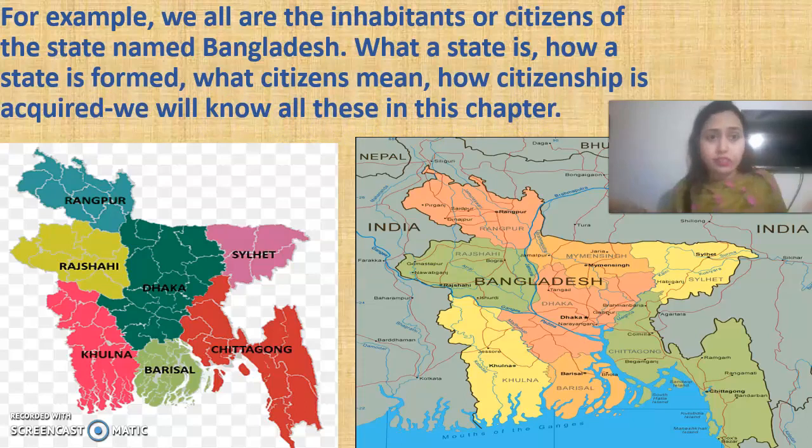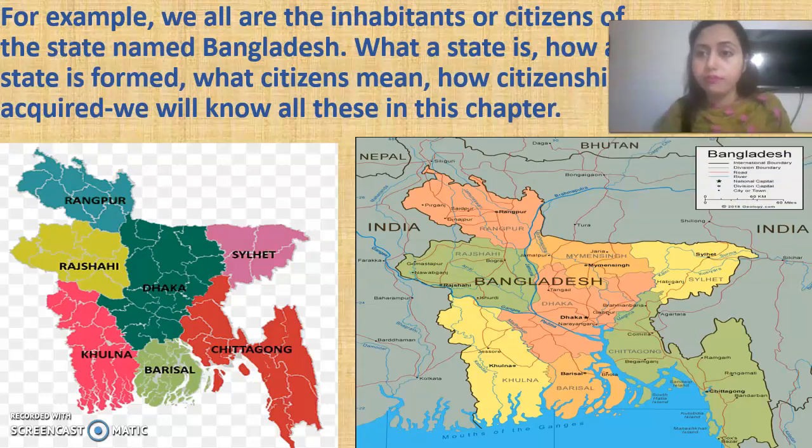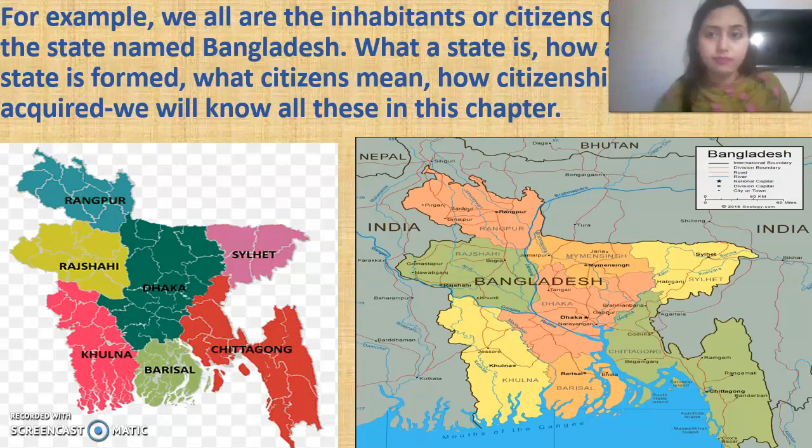That we are the citizens of a state named Bangladesh. We all know this. And we get to know what a state is, what is called a state, how a state is formed, what citizens mean, population means person, how citizenship is acquired. We all get to know this in the chapter, but today we will read lesson 1. Okay. So let's go for today's lesson.